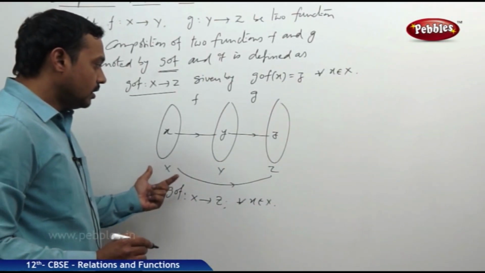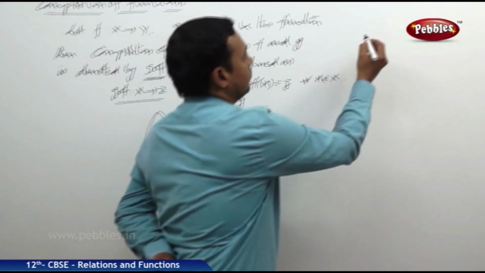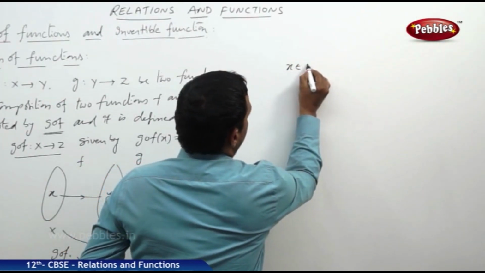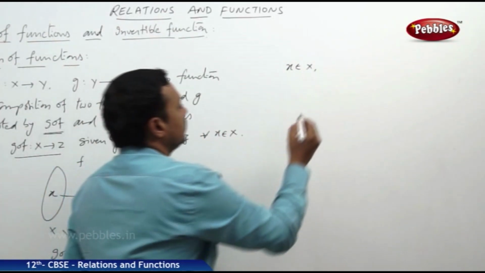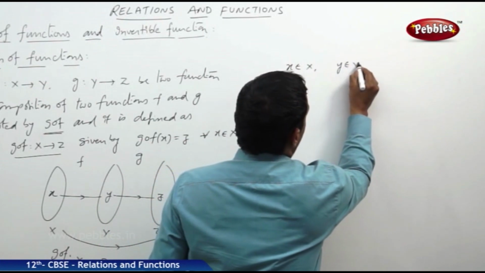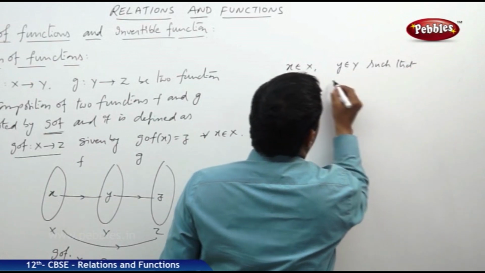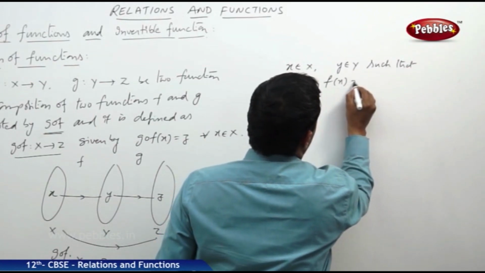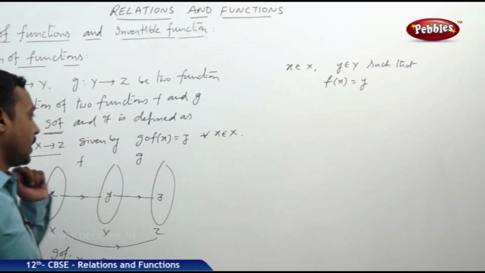Now here, look, for some x belonging to X there is some y belonging to Y such that f(x) = y. With respect to f, x maps to y.